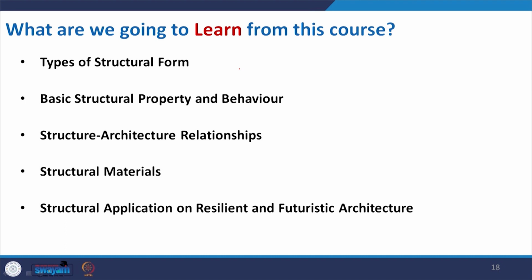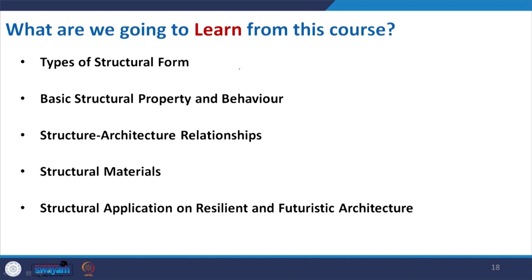Now coming to this slide, what are we going to learn from this course? In this course we will learn the types of structural form, the different forms, their basic structural property and behavior, to know where they can be applied and where not. The structure-architecture relationship, how they have been related from the past to recent times.